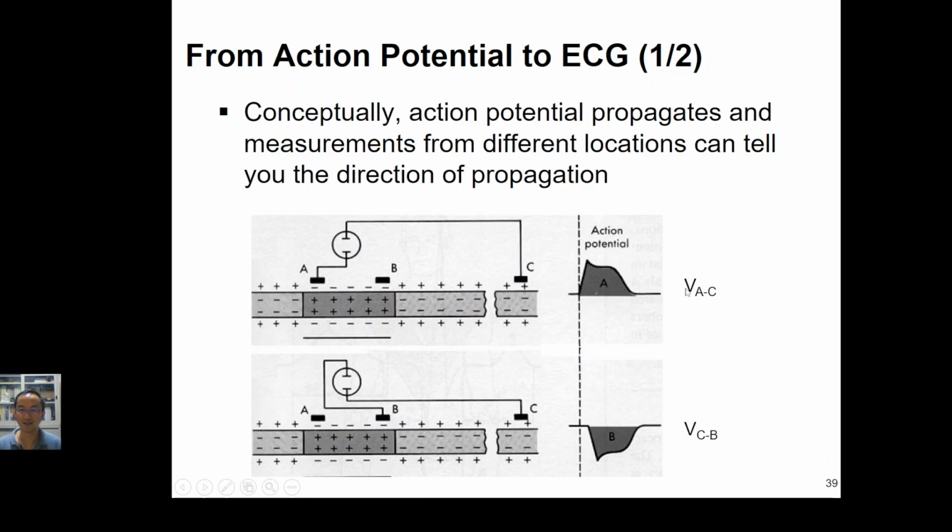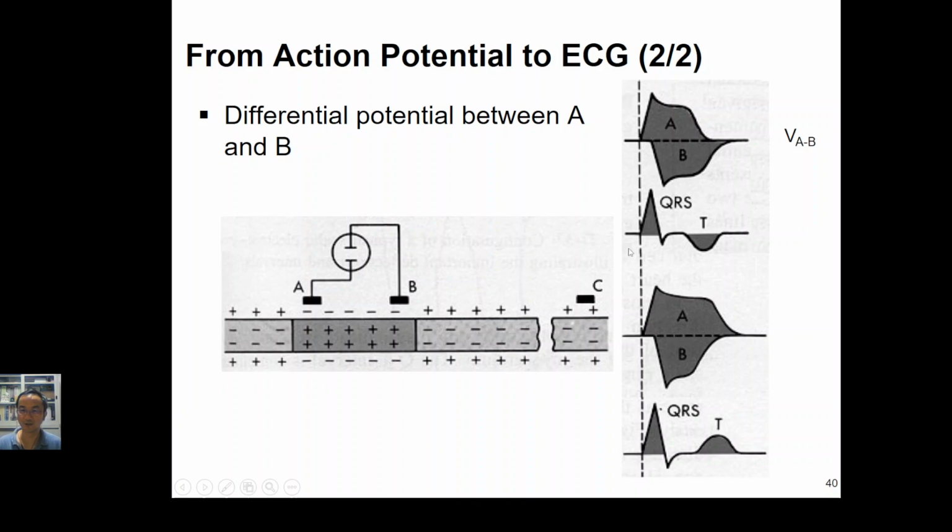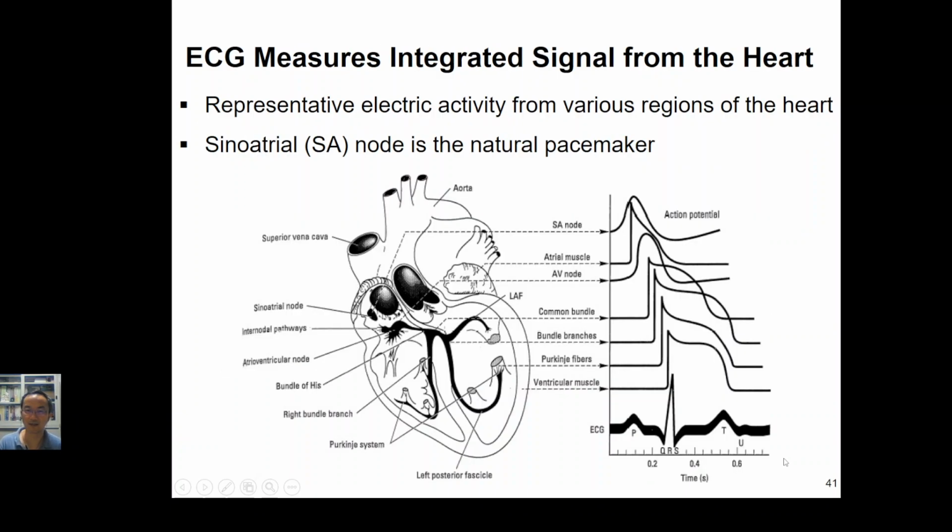So AB here, CB here, we measure it like this. It means that we subtract this one with this one, and it will form like this. But because all of us have the PQRST pattern, not like this but like this, it means that this part needs to be higher and this part needs to be smaller, so that it looks like the PQRST pattern. Later we will talk about it.